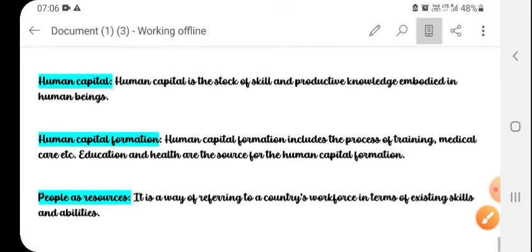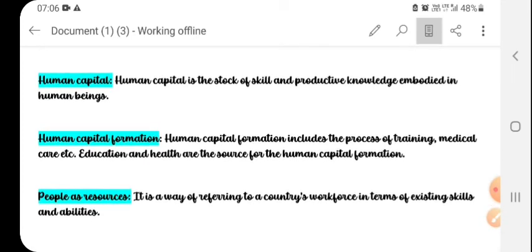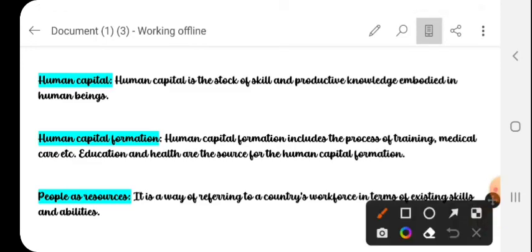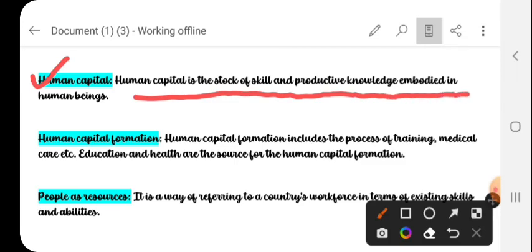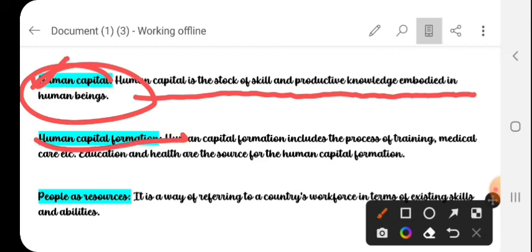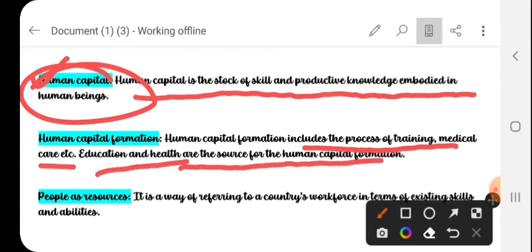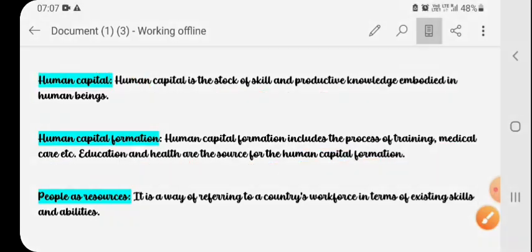And now we are going to study human capital, human capital formation and people as resource. This we have studied earlier also, people as resource, in this video only. Human capital is a stock of skill and productive knowledge embodied in human beings. And human capital formation includes the process of training, medical care, etc. And education and health are the source for human capital formation.